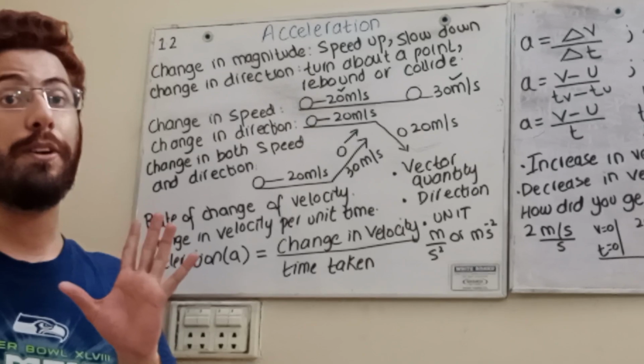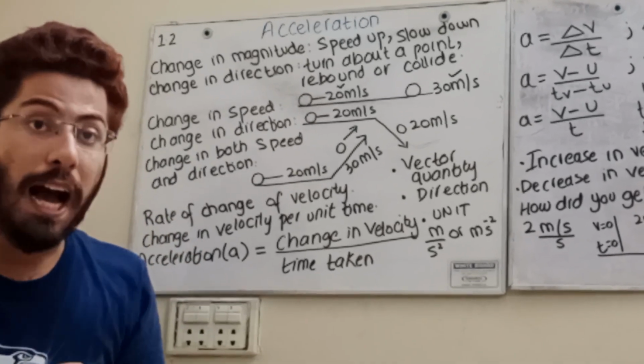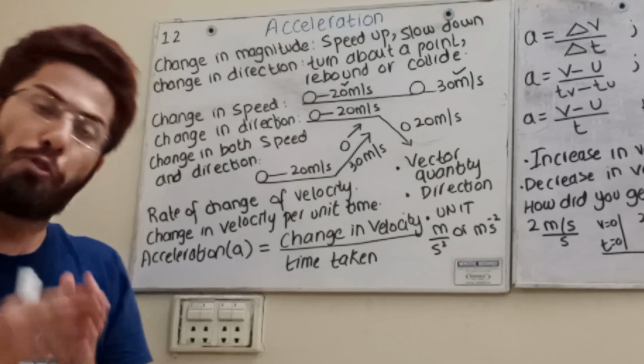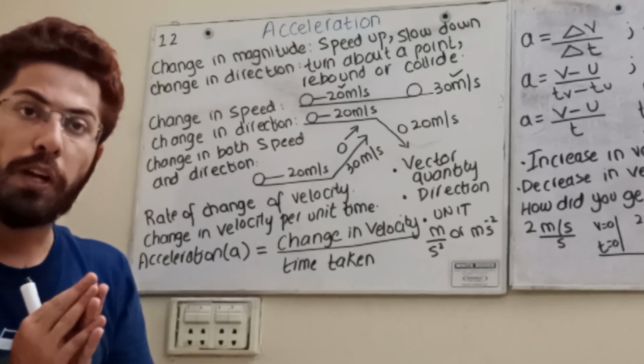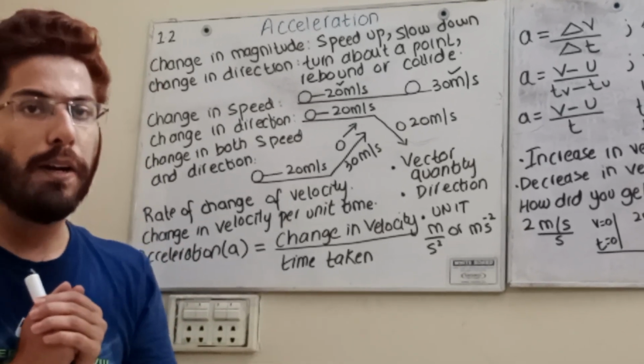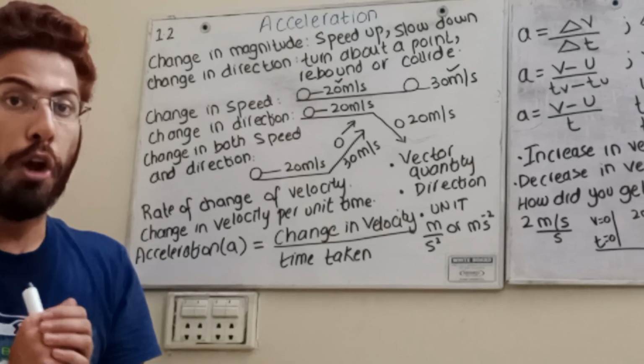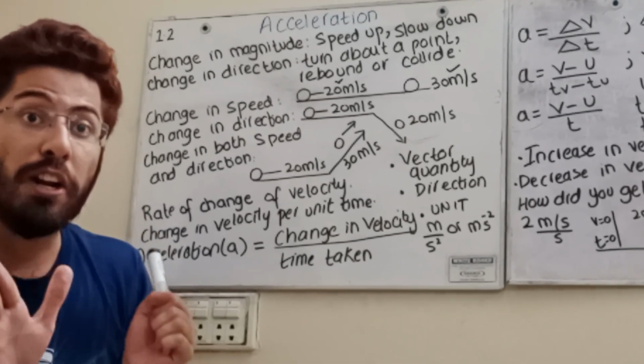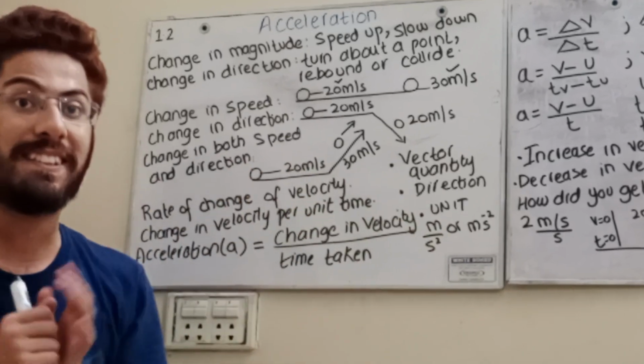So you will see that, always remember student, if a body is accelerating, its speed or direction must have changed. Remember my words. A CIE question has definitely asked that a body is moving at uniform speed. Now, what will happen when it turns around? Your body is changing its direction. It means that the body is accelerating.